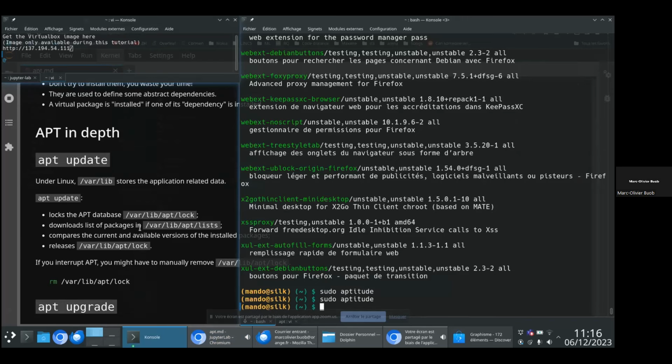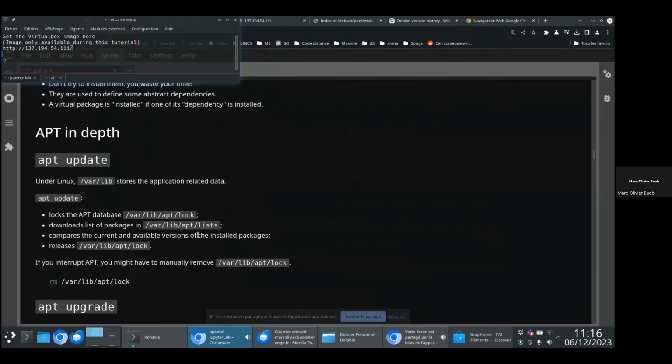When you run apt update, it fetches the list of the latest packages in var lib apt list. In this directory you have all the information related to the repositories that are listed in etc apt sources.list. It will compare the version on your system and the available version. And when it's done, it will release the lock in apt lock.